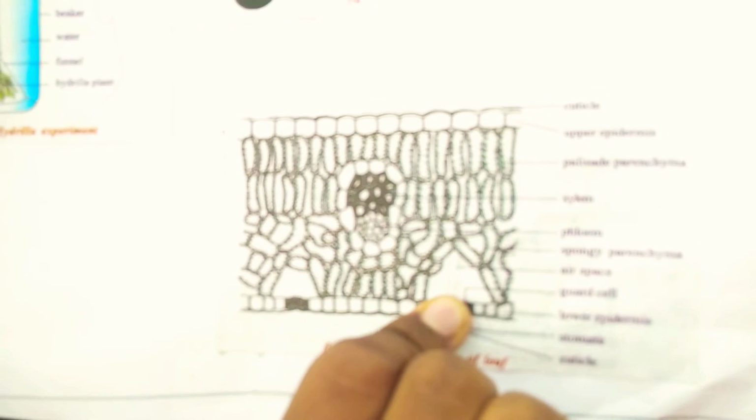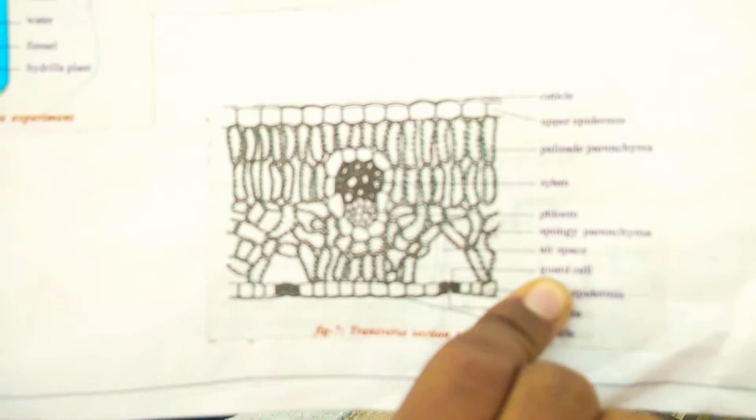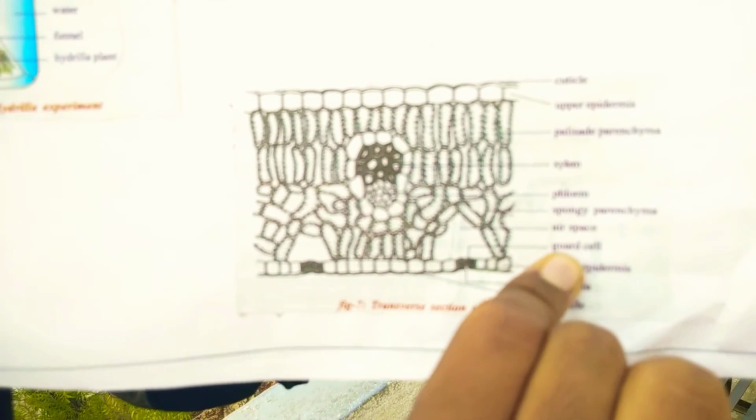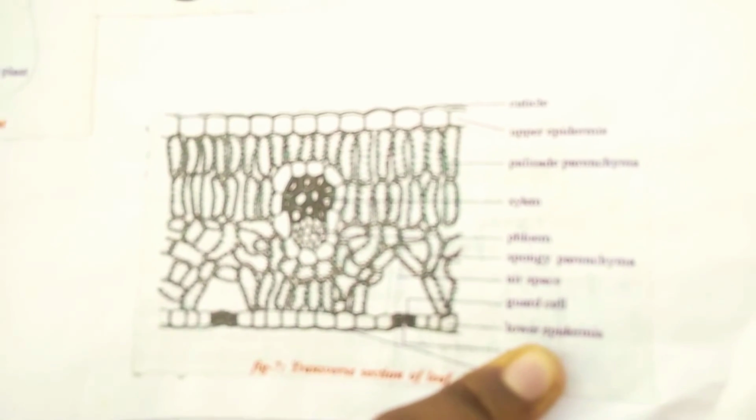The space which takes place for exchanging of gases. Next, guard cell. It is present between the stomata. Next, lower epidermis. The epidermis means the layer which is present on the leaf. Like that, the one located at the lower level is known as lower epidermis.